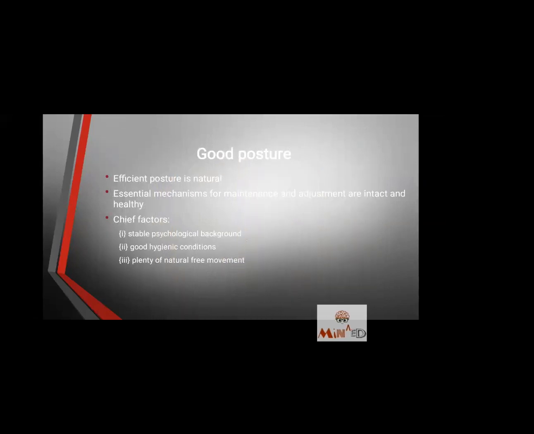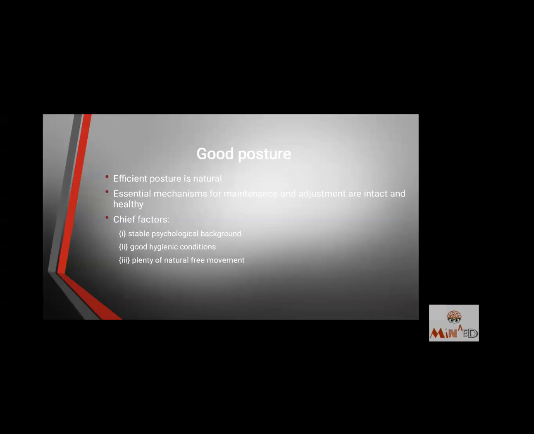Now, good posture. We have already seen the differences. The efficient posture is natural. The body doesn't have to try hard to maintain that posture if the body already has a good posture. Second, the essential mechanisms for maintenance and adjustments are intact and healthy. The body doesn't have to continuously remind the muscles, stay aligned, stay aligned. No, it doesn't happen here. It has already been aligned. It is habituated to be in a good posture. The chief factors, a stable psychological background.